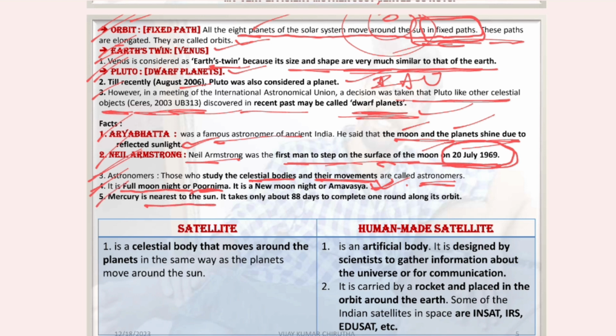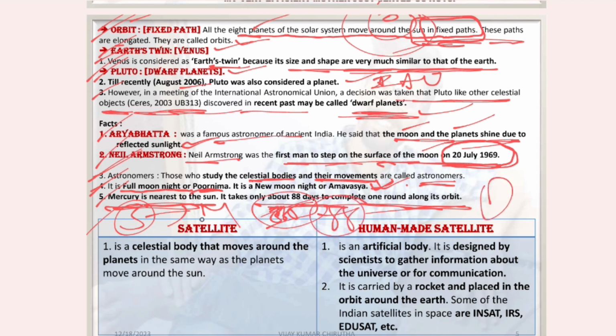Mercury is the nearest to the Sun. Remember that Mercury is the first one nearest to the Sun, and it takes only 88 days to complete one round along its orbit. Earth takes almost 365 days to complete one year. So Mercury takes only 88 days to go around the Sun once.